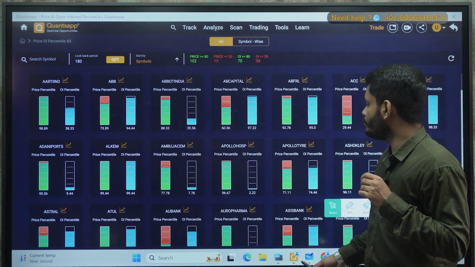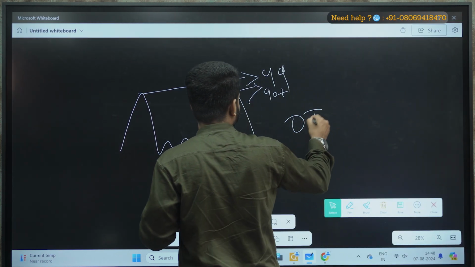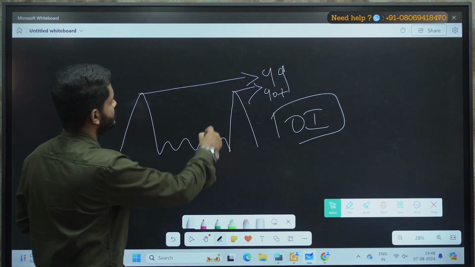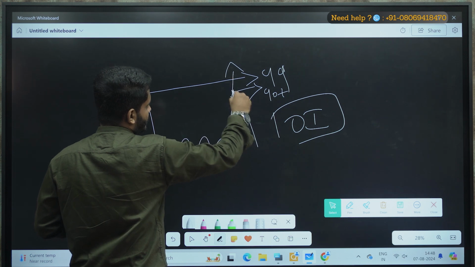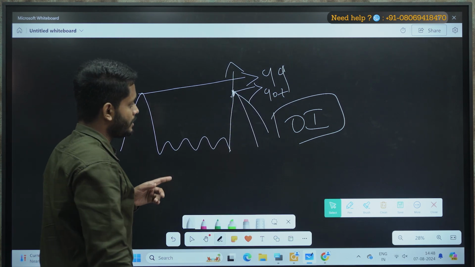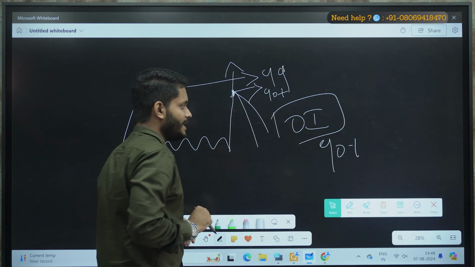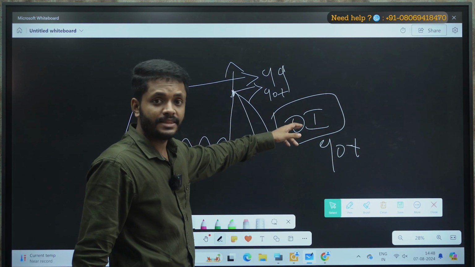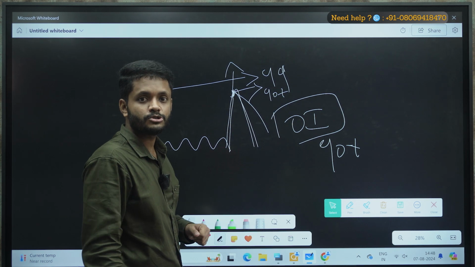Now that again you will get to know from open interest. Okay, open interest is another component which will give you the confirmation whether this swing high is sustainable, whether it is going to break this or whether it is going to retrace from here. So if the price percentile is 90 plus, along with it if OI is also 90 plus, that means even this time when the price is making another swing high, the participation is also strong enough.